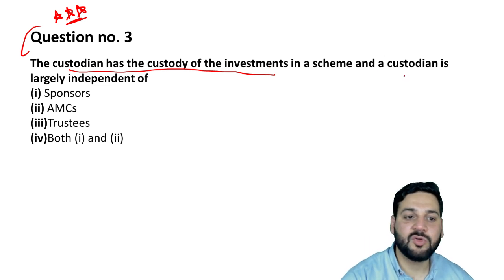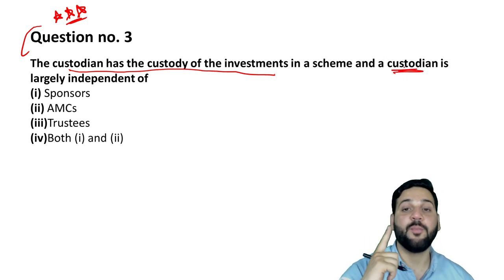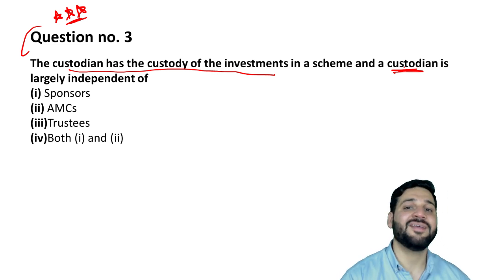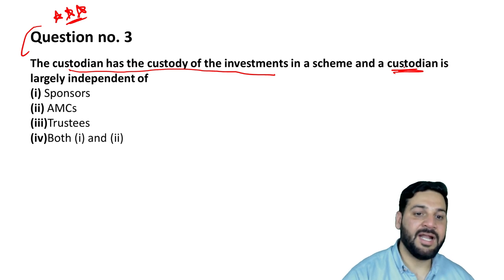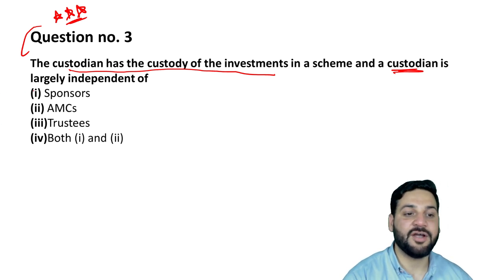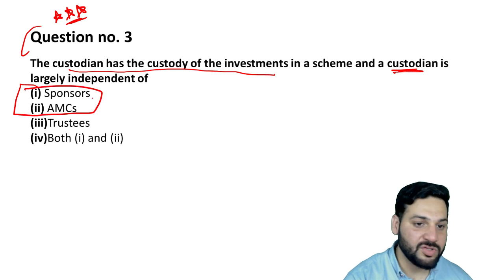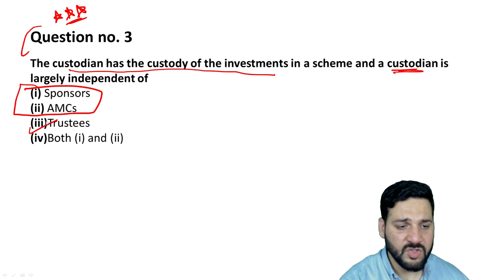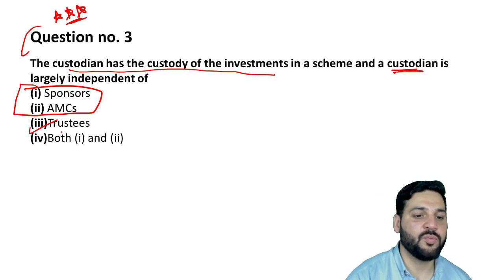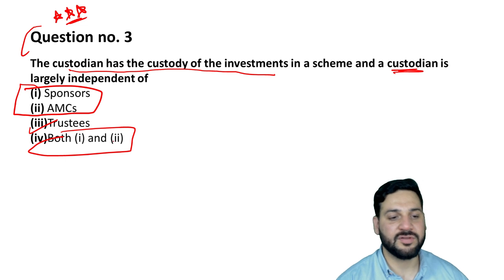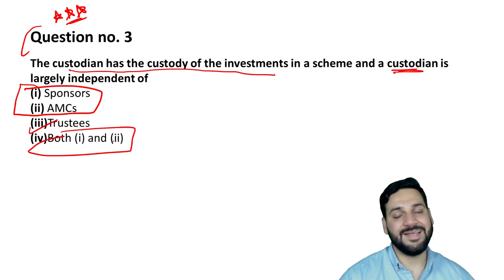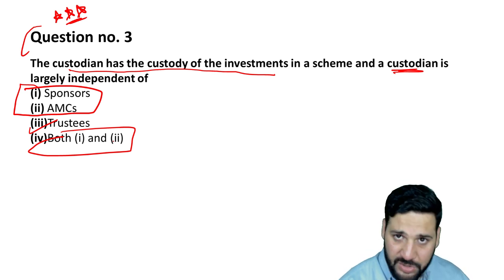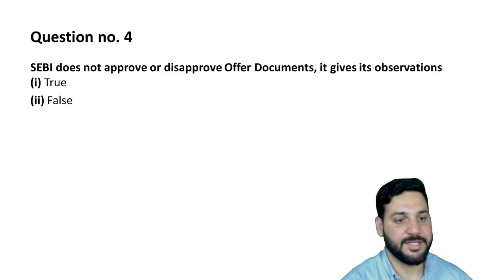In a scheme, a custodian is appointed by the trustee. ये एक important question है. A custodian is appointed by the trustee, and a custodian is independent of sponsors and AMCs. उनसे उसका कुछ लेना देना नहीं है, खाली ट्रस्टी से लेना देना होता है, right? So he is independent of both the first and second. Custodian has a direct relationship with the trustee, but sponsor और AMC से कुछ नहीं लेना देना. ठीक है, बहुत important है.